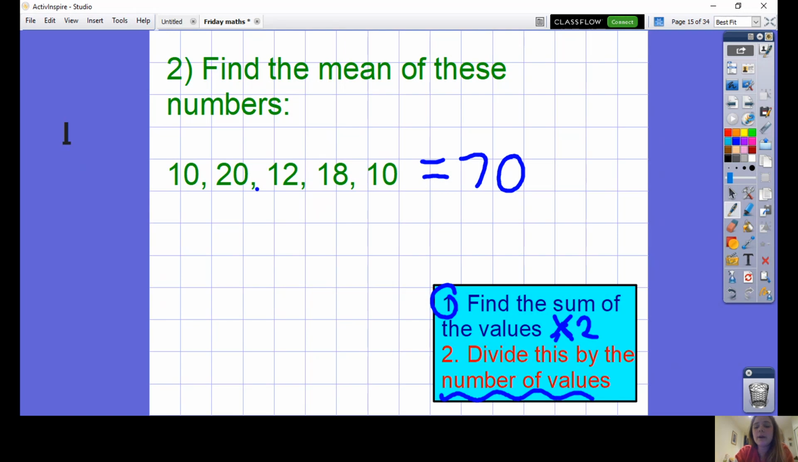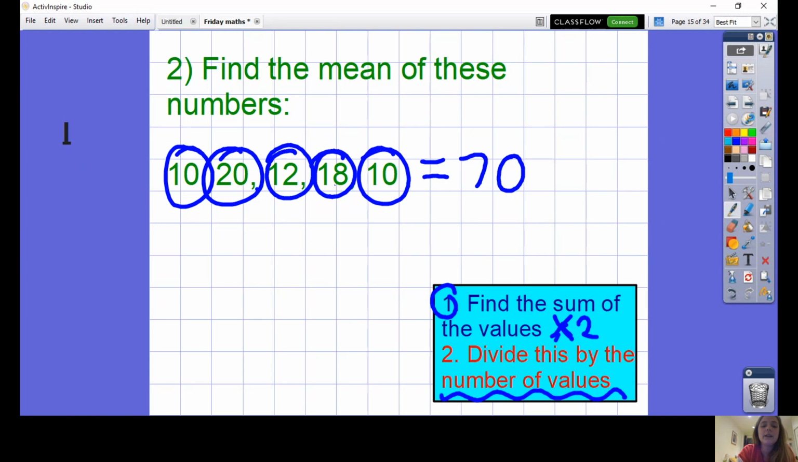Okay, step 2, divide by the number of values. 1, 2, 3, 4, 5. I'm doing 70 divided by 5. I could use the bus stop, I could use my times tables, I could use my known facts. There's so many ways to solve this. I'm going to use my favourite way of dividing by 5. I'm going to divide it by 10 and then times it by 2. 70 divided by 10 is 7, times that by 2, and you have 14. The mean value here is 14.